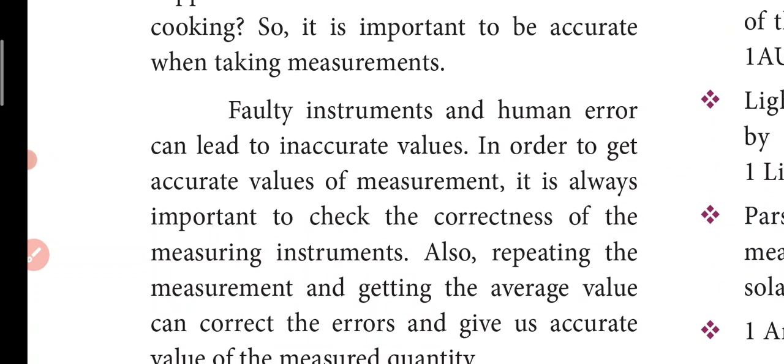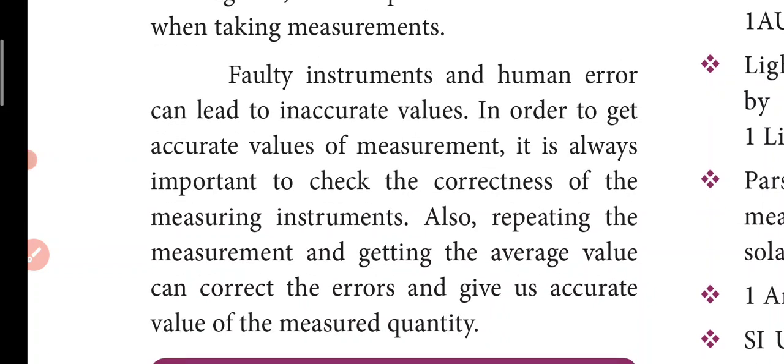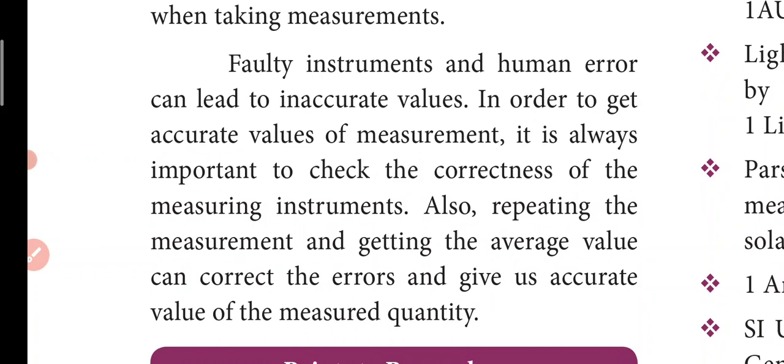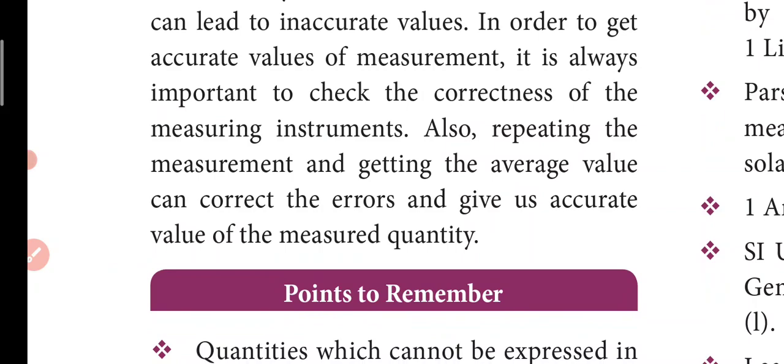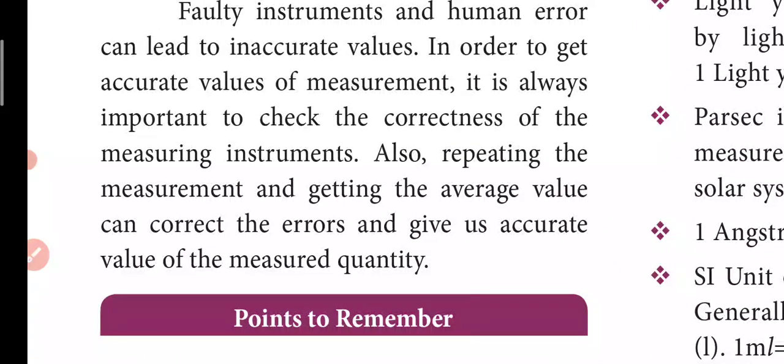So in order to get accurate values of measurement, it is always important to check the correctness of the measuring instrument. Human error is normal, but when we do the work, we first have to check whether the instrument is correct. Also, repeat the measurement and get the average value. We should not measure just one time. When doing weight experiments, we should not calculate weight or mass from one measurement directly. We have to do it 2 or 3 times. We have to check whether we are getting the same repeated value. If not, you have to take the average value, and it can correct the errors and give us the accurate value of the measured quantity. So this is all about accuracy.